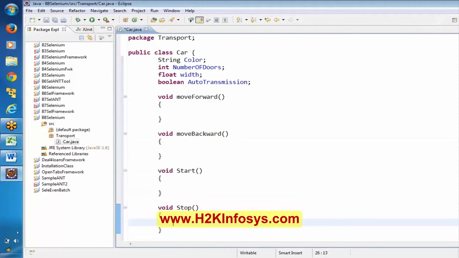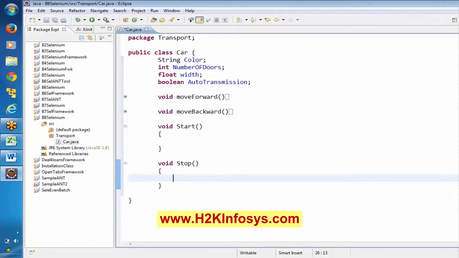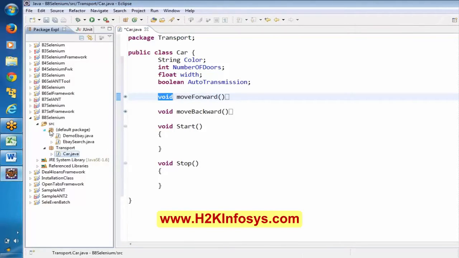Okay. So now, technically, we call these the methods. These are the methods, and basically methods represent the behavior of an object. This is completely a Java class. Now if you go to the demo script,